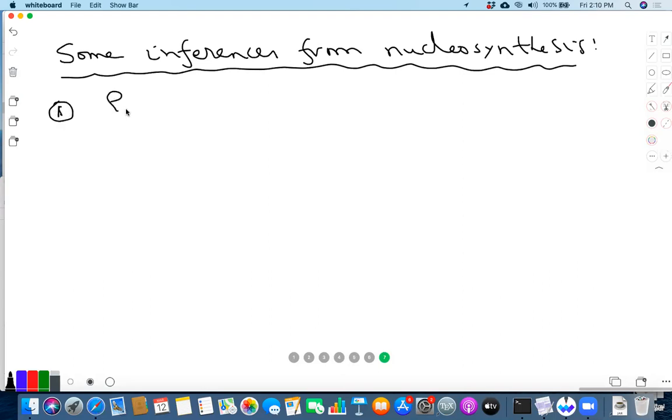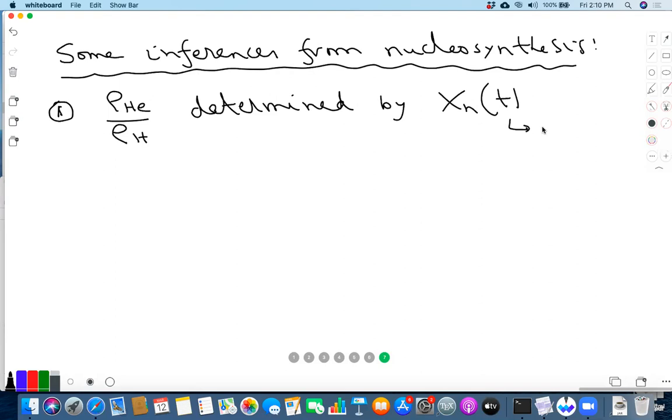Okay, but let me do it again. So we calculated this ratio, right? rho He over rho H. And we saw that this is essentially determined by Xn at the time of nucleosynthesis, right? This is the time of nucleosynthesis. And the small error in the temperature, right? That's about 10% error, uncertainty in the temperature means 20% uncertainty in t, right? That translates to some small uncertainty in this ratio, right? 4% or something.